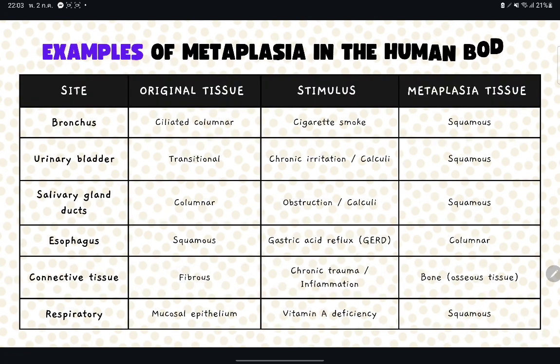Examples of metaplasia in the human body. In the bronchus, urinary bladder, and salivary ducts, chronic irritation leads to a change to squamous cells. In the esophagus, acid reflux causes squamous to become columnar, known as Barrett's esophagus. Connective tissue can turn into bone with chronic trauma, and vitamin A deficiency in the respiratory tract causes squamous metaplasia.